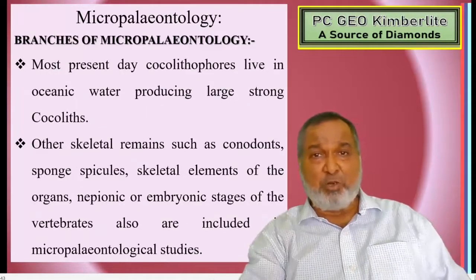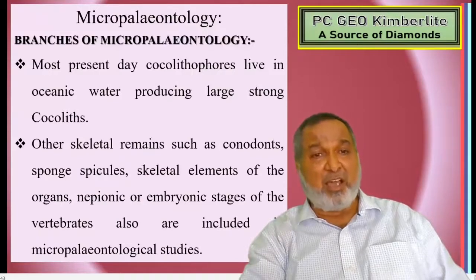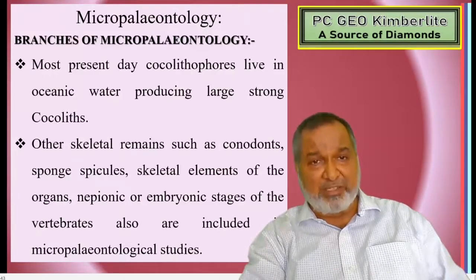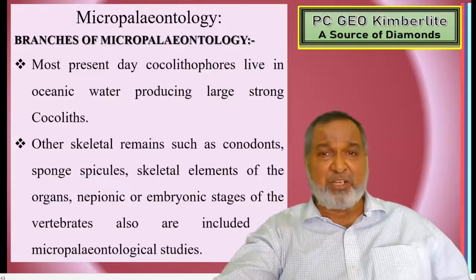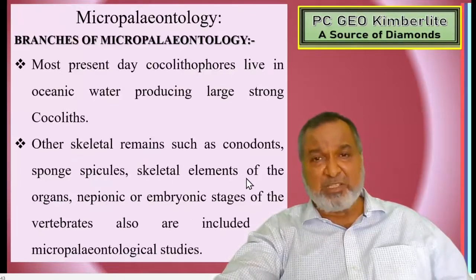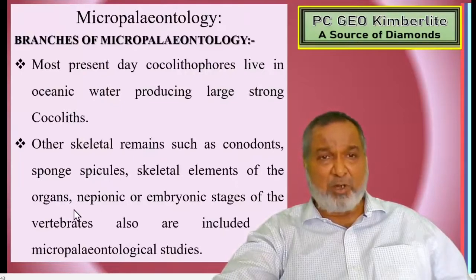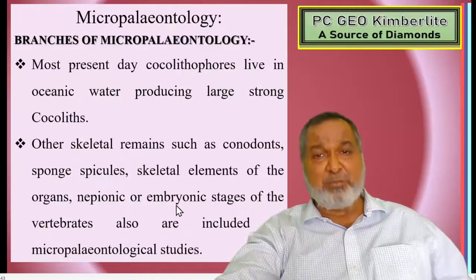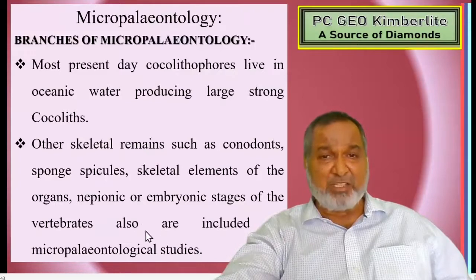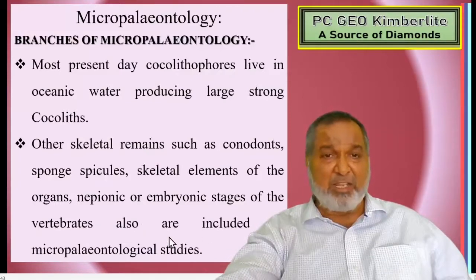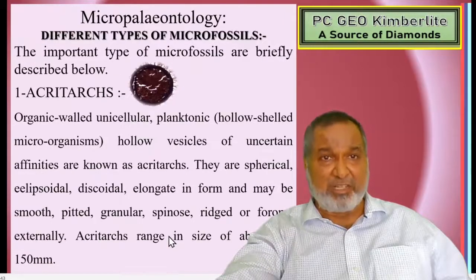Most present-day coccolithophores live in oceanic water, producing large, strong coccoliths. Other skeletal remains of conodonts, spicules, skeletal elements of organs, and nepionic or embryonic stages of vertebrates are also included in micropaleontological studies.